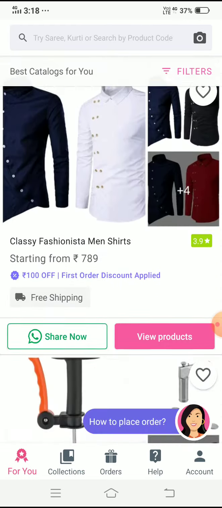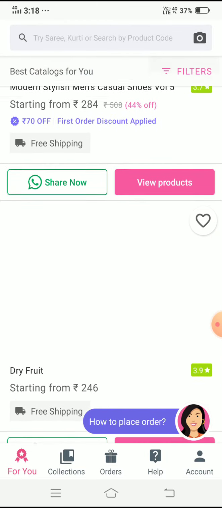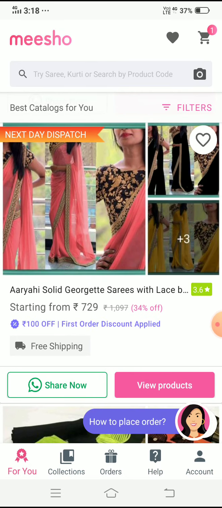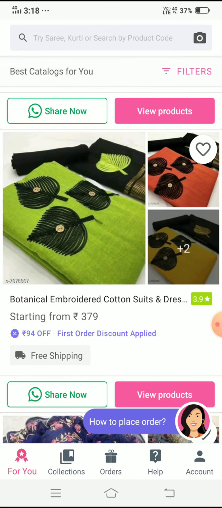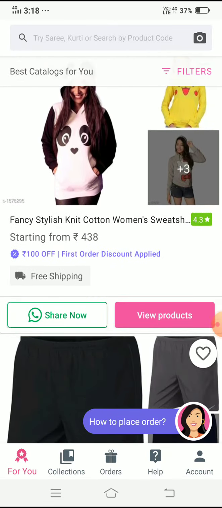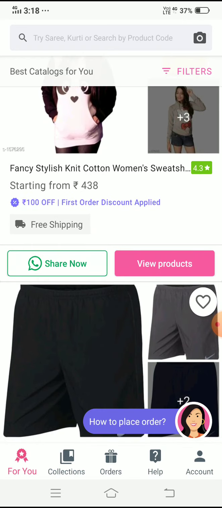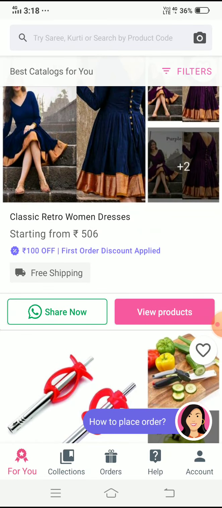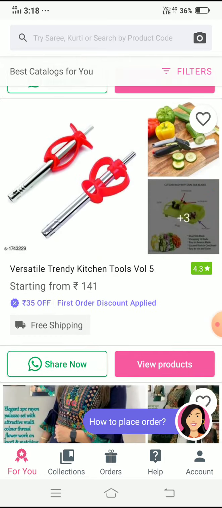We can buy any item from the Meesho app at a cheap cost, like sarees and fridge covers. We can earn with Meesho by selling fashion and lifestyle products on WhatsApp and Facebook. The moment you open the app, you see a huge collection of quality products sourced from the best suppliers in business. Select a product that your network would like and share it individually with your WhatsApp contacts,